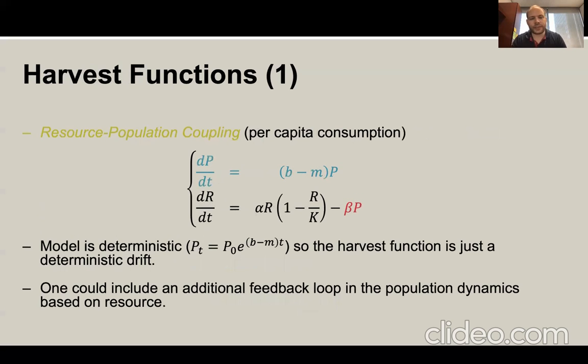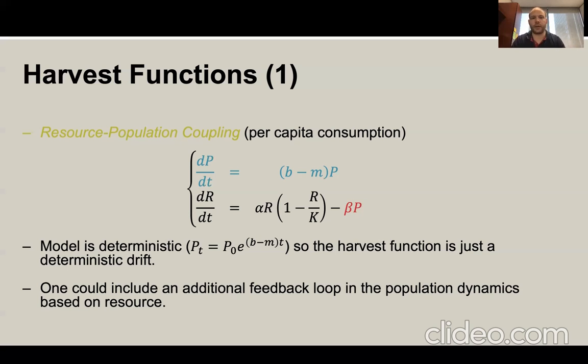So let's have a look at different types of harvesting functions. We can start with the so-called resource-population coupling, where the consumption and harvesting function comes from a sort of prorated allocation or per capita consumption. The population itself grows: small b stands for birth, m for mortality, and so the population grows at a rate that's the difference between those two quantities. At the same time, we recover the regeneration function, but we've got a harvesting function which depends on the population itself. We would assume that a certain share, let's say beta, goes to every member of the human population. The model here is deterministic, and so fundamentally the harvest function is just a deterministic drift.